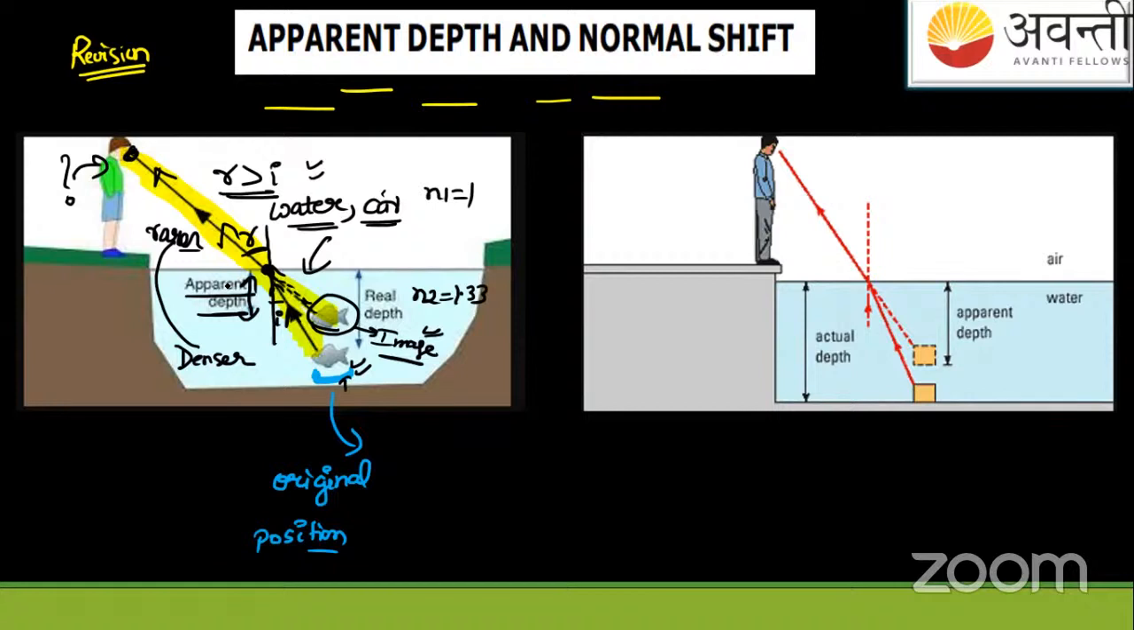Apparent means which appears to our eyes, but actually it is not. I repeat it again, which is appearing to our eyes, but actually it is not. It is apparent. But we know the original is this much, that is the real depth. So we can say, suppose the apparent depth is given by D dash, the real depth is given by D.